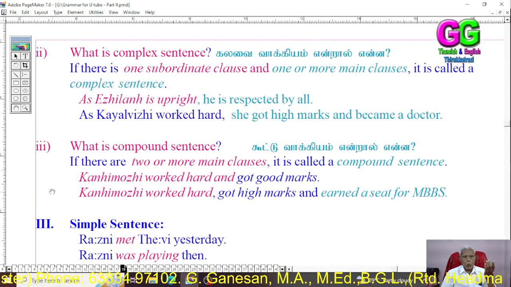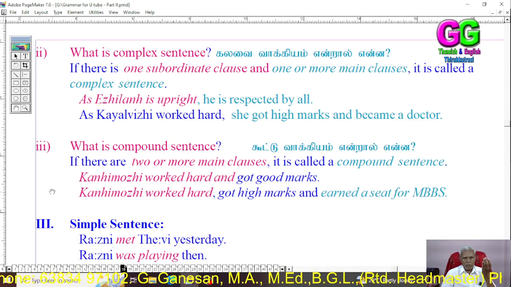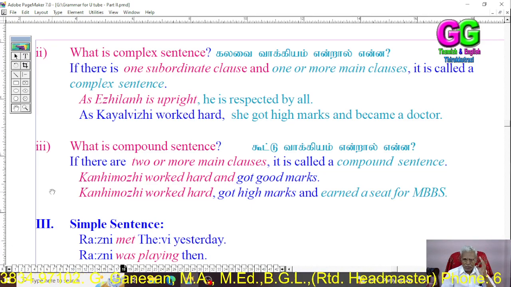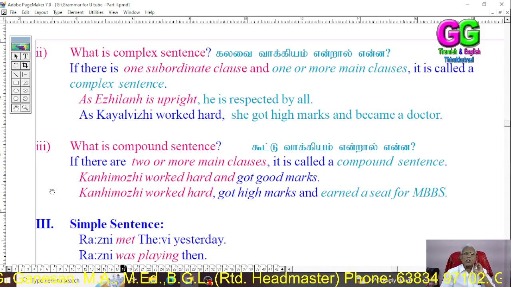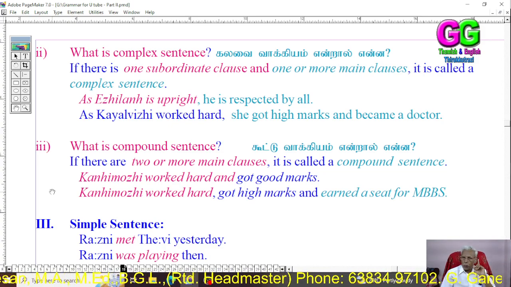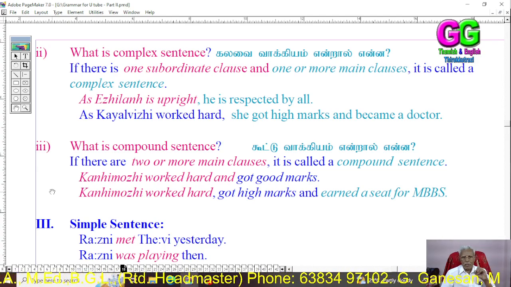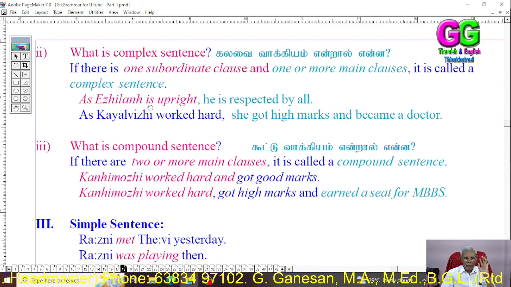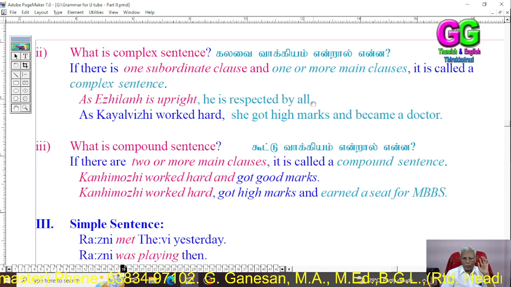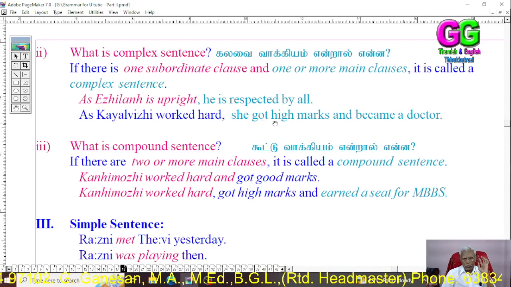Then, what is a complex sentence? If there is one subordinate clause and one or more main clauses, it is called a complex sentence. You see, for example: As Elilan is upright, he is respected by all. As Kayalvali worked hard, she got high marks and became a doctor.